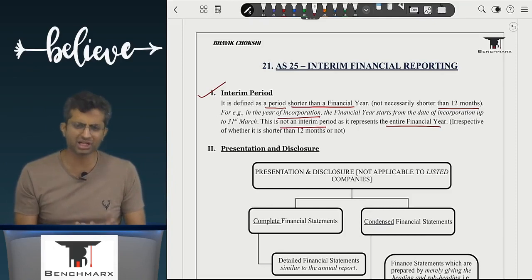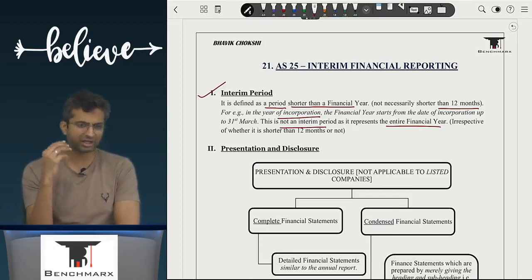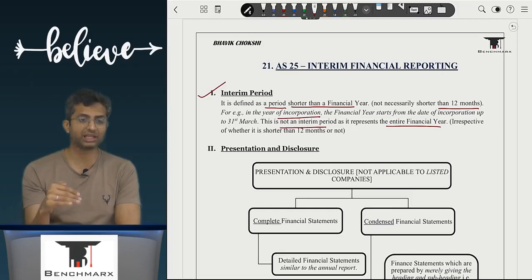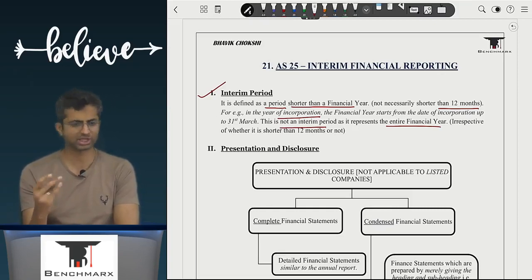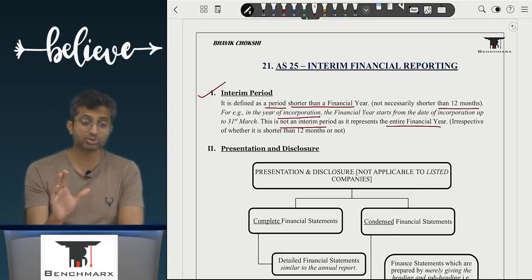What do you mean by condensed? You will just give summarized data. Like when you prepare a balance sheet, you write down inventories. Have you heard the word inventories? Yeah. Now within inventories, there is a lot of detailing, like raw material, finished goods, work in progress, etc. You don't need to give this breakup in condensed financial statements. When you are preparing complete financial statements, you'll have to give a breakup.